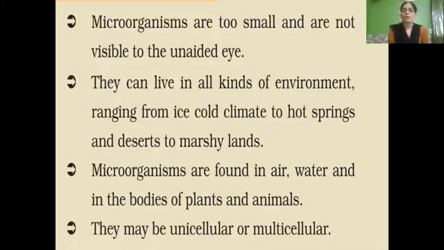They can live in all kinds of environments, ranging from ice cold climates to hot springs, and deserts to marshy lands. They can live even in extreme climatic conditions. Microorganisms are found in air, water, and in the bodies of plants and animals. That is why we can say microorganisms are omnipresent.